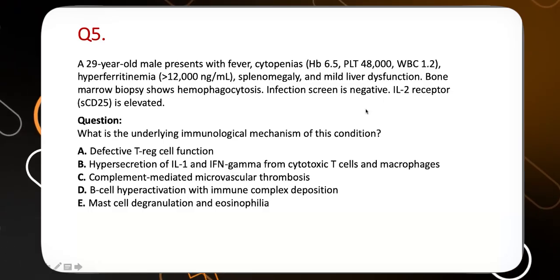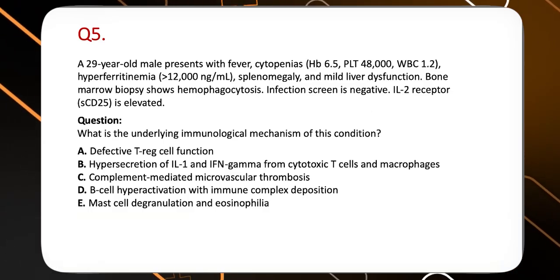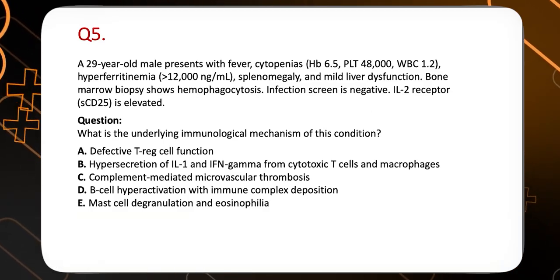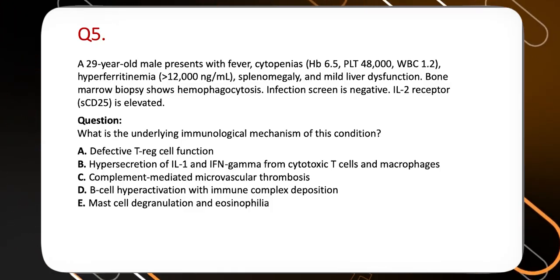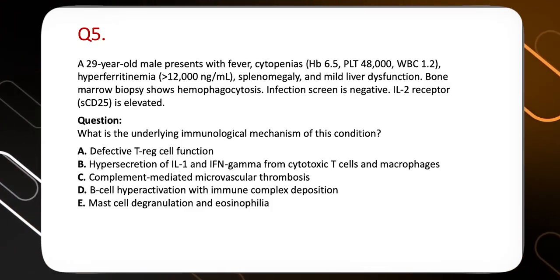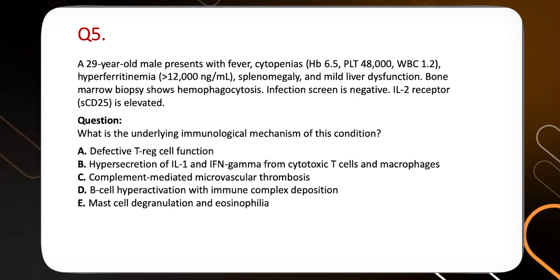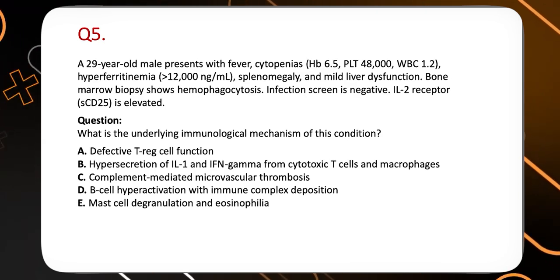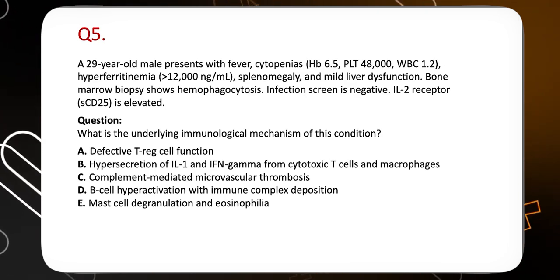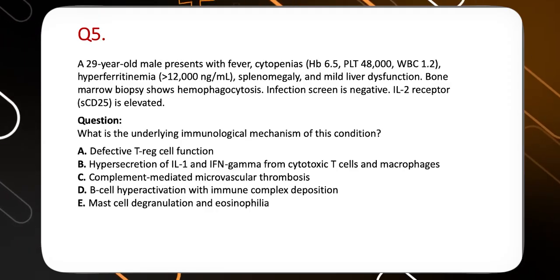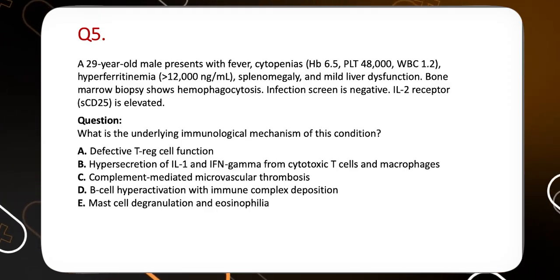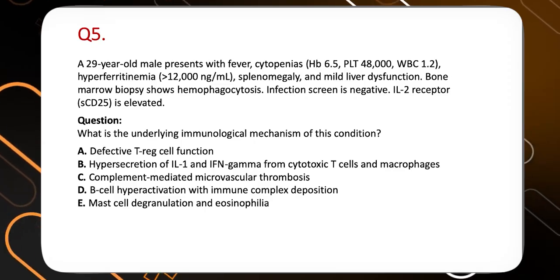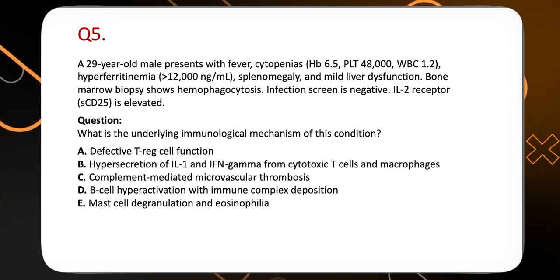Okay, coming to question number 5. Again, a 29-year-old male presents with fever, cytopenia, pancytopenia basically, hyperferritinemia, splenomegaly, mild liver dysfunction, bone marrow biopsy shows hemophagocytosis. So you know the diagnosis mostly. Infection screen is negative, IL-2 receptor is elevated. What is the most likely underlying immunological mechanism of this condition?